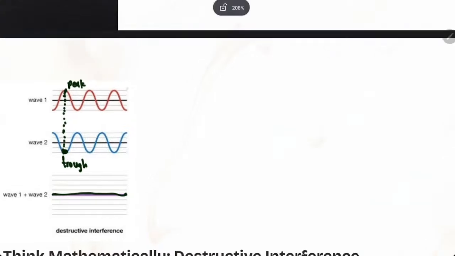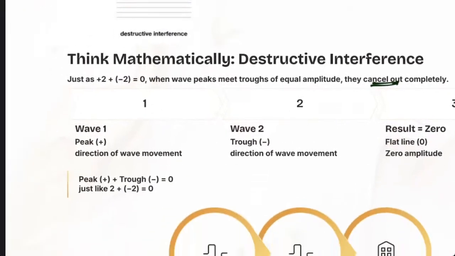The waves should have the same frequency and same amplitude. Amplitude now means the size. It should be the same. Then we can start to talk about them meeting and affecting each other.